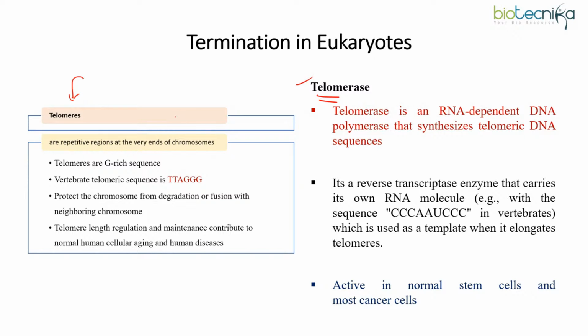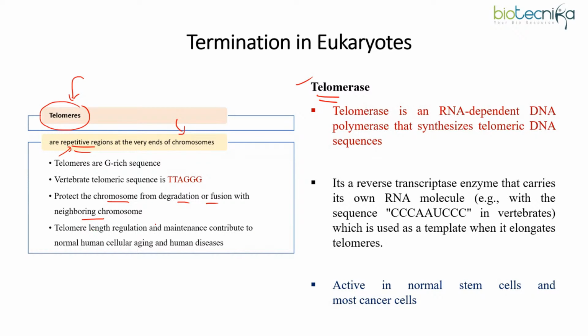So perhaps to avoid that, nature has provided the ends of the chromosome with some repetitive regions, which do not have any genetic significance as such, and those sequences are known as telomeres. So telomeres are repetitive sequences present at the ends of the chromosomes, I repeat, and they protect the chromosome from degradation or fusion with neighboring chromosomes.